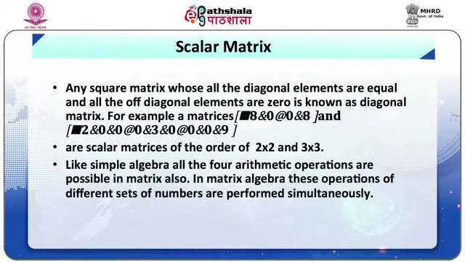For example, the matrices given here are scalar matrices of the order of 2 by 2 and 3 by 3. Like simple algebra, all the 4 arithmetic operations are also possible in matrices. In matrix algebra, these operations on different sets of numbers are performed simultaneously.